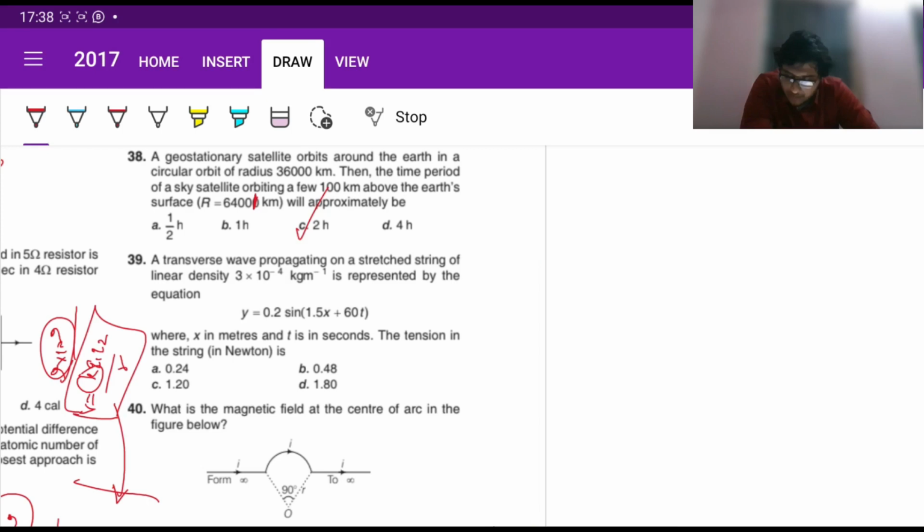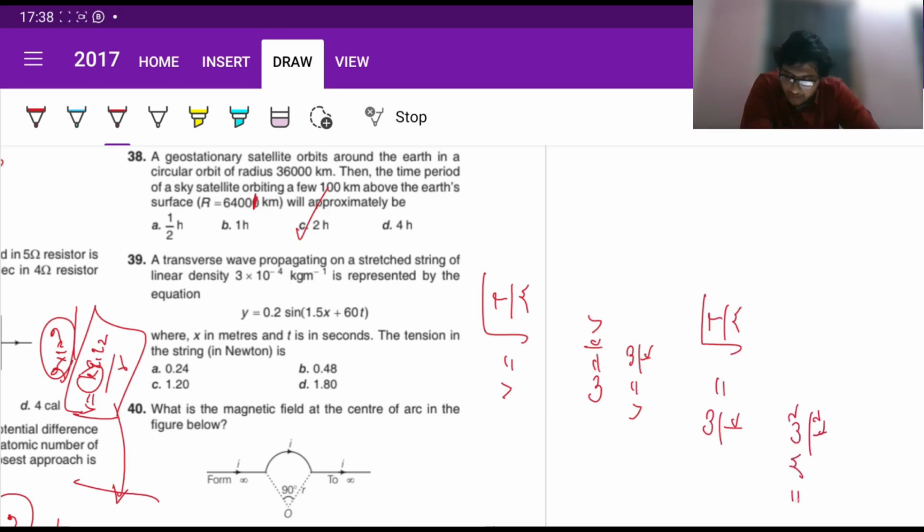So question number 39. A transverse wave propagating on a stretched string of linear density is represented by this equation. Tension is, well, for tension we need to find velocity, root over T by mu, right? And we know that omega equals to kv, so v can be written as omega by k. So omega by k must be equal to root over T by mu. So omega squared by k squared into mu must be equal to your tension, right? What is your mu here?